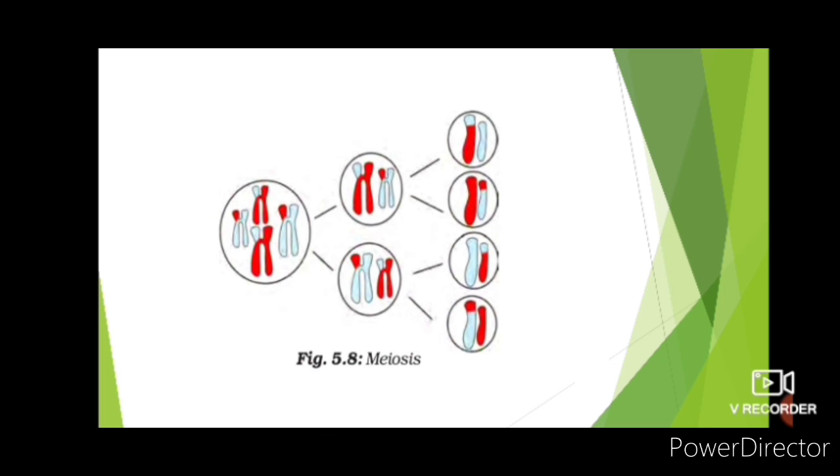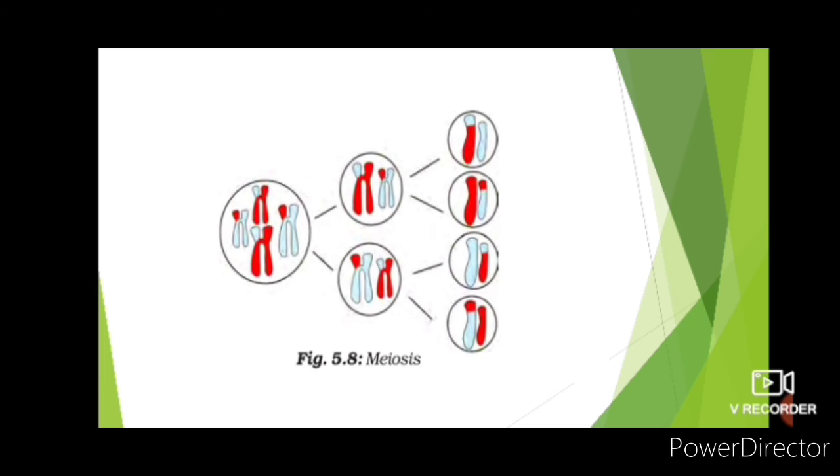Here you can see first of all that 2 steps of cell division are there. One mother cell with 4 chromosomes divides into 2 cells, each having 2 chromosomes.